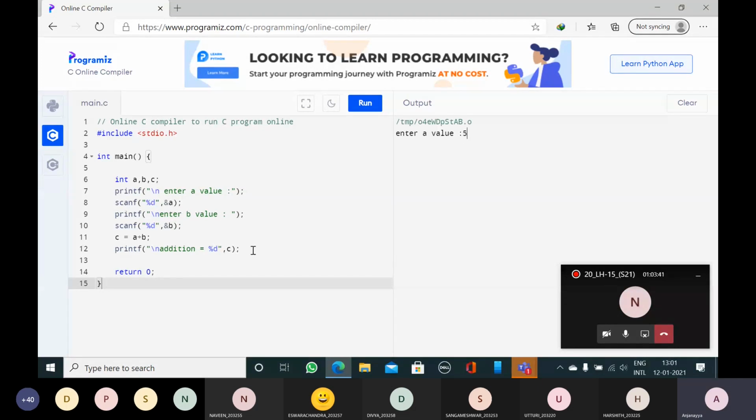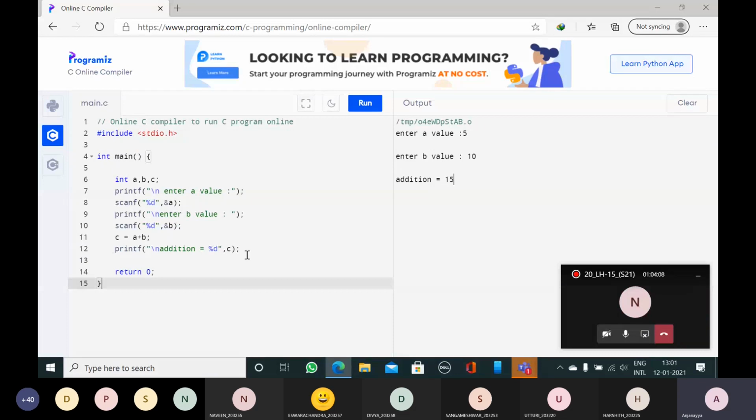So A is equal to 5. Now, everybody seeing this message, enter B value? Unless you enter this B value, it will not execute the statement below. So I will enter the value 10 now. A value will be 5, B value will be 10, then C value will be 15. Everybody seeing the addition is equal to 15?